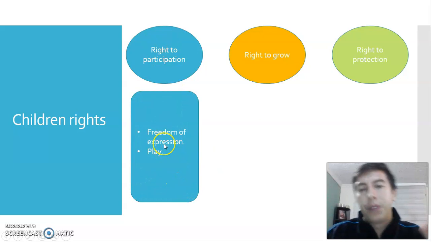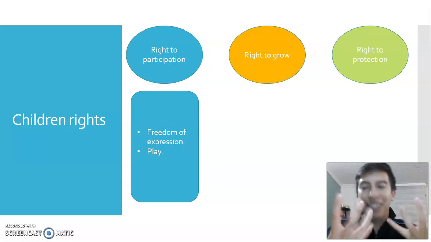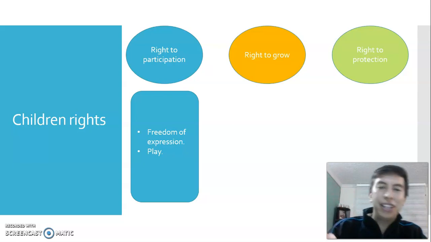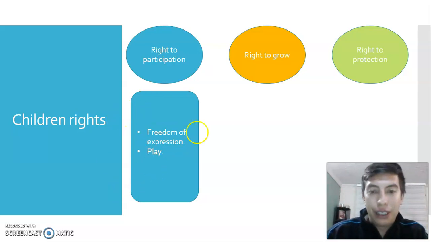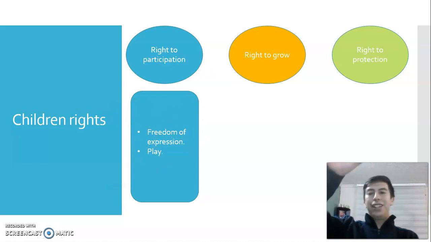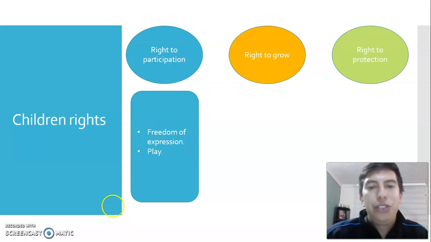We have in here freedom of expression and play, okay? Entonces, los derechos que tratan de la participación son los que permiten o los que garantizan que los niños puedan participar y desarrollarse en la sociedad. Entonces tienen el derecho a tener una libertad de expresión, es decir, a hablar y a expresar sus opiniones. For example, when you participate, when you raise the hand in the class and the teacher listens to you, okay? And you have the right to play.